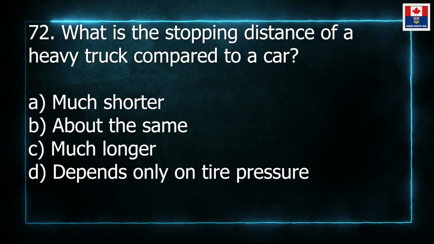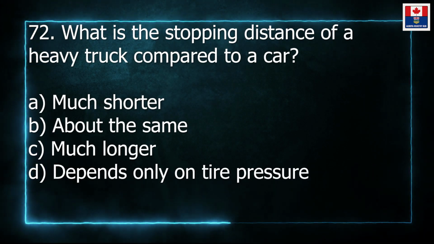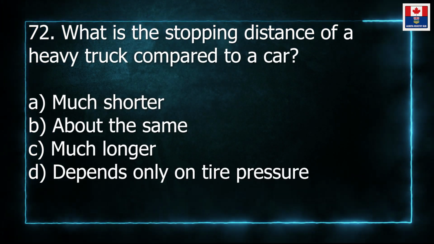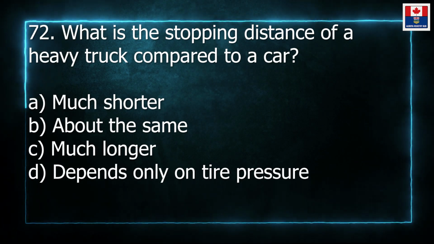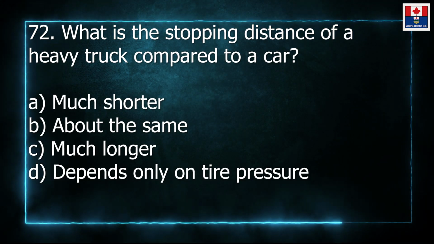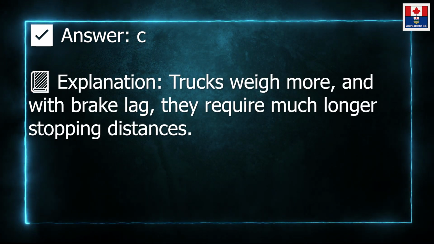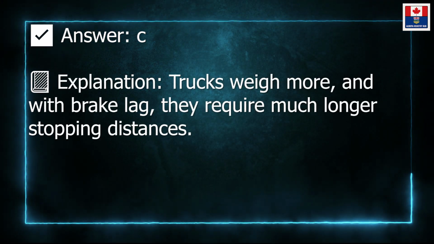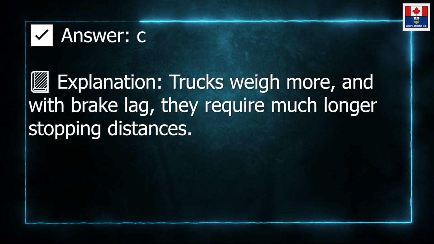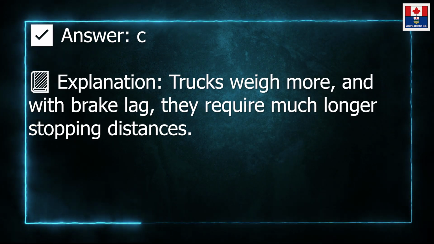72. What is the stopping distance of a heavy truck compared to a car? A. Much shorter. B. About the same. C. Much longer. D. Depends only on tire pressure. Answer: C. Explanation: Trucks weigh more, and with brake lag, they require much longer stopping distances.